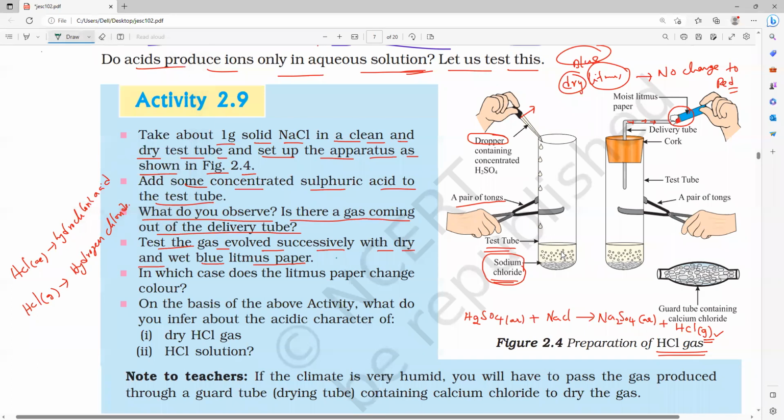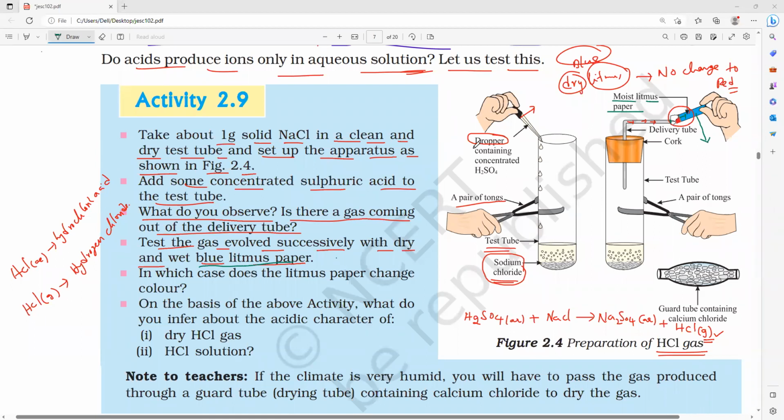Now I dip that blue litmus in water and then put it at the mouth of the delivery tube. Then I notice it. The hydrogen chloride reacts with the moist litmus paper and it turns into what color? Red color. Yes, it will turn red. Understanding? If I take dry litmus paper, why is it not turning red? Anybody? What is the reason, Mr. Rohit?